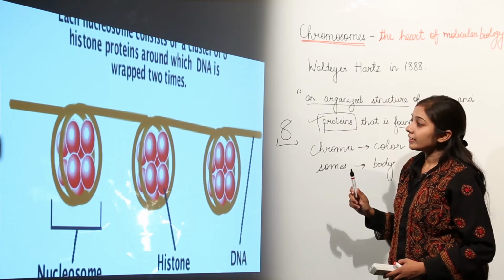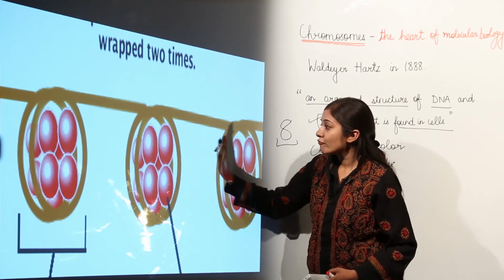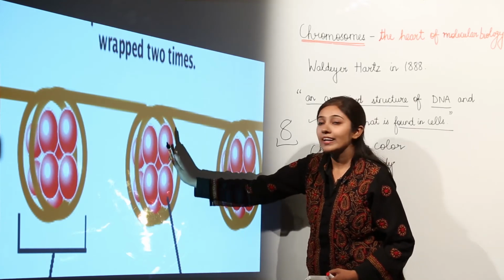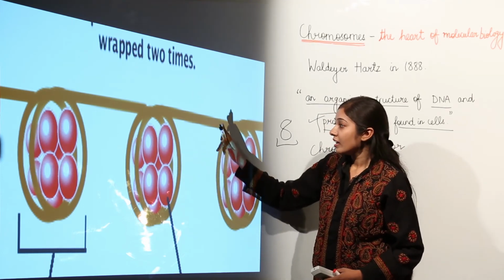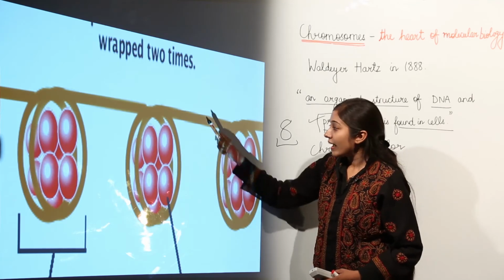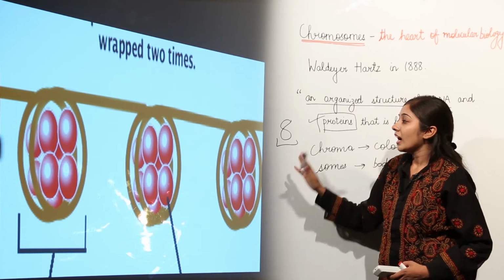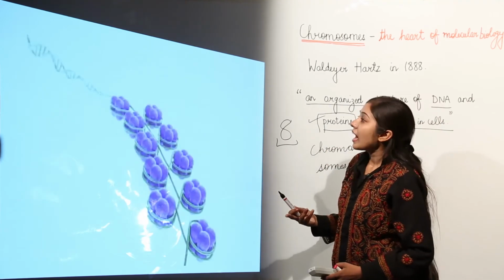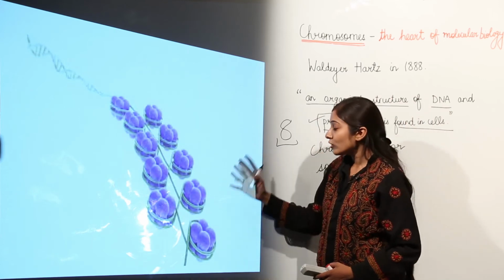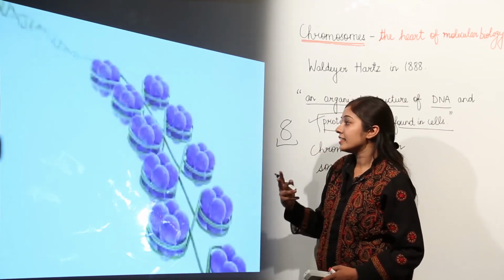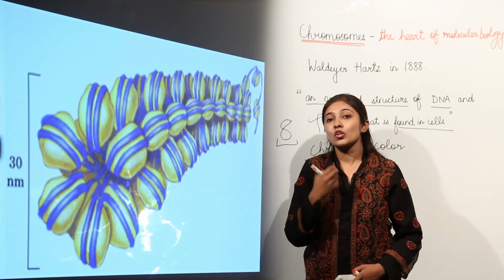I have another image where you can see that there are around 8 histone proteins. 4 you can see from the front and 4 are at the back of it. So a total of 8 histone proteins form the nucleosome structure, and the DNA strand is coiled around it. So this is how a nucleosome structure is formed. After the formation of the nucleosome, there is more coiling. It again coils and then supercoils and forms a structure like this, which we call chromatin.